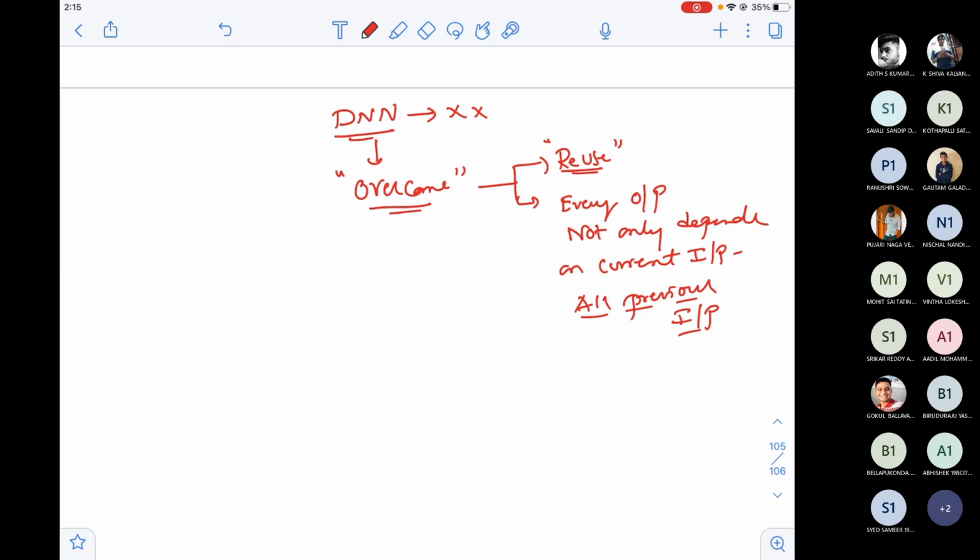So if I'm getting input 3 and I'm getting output 3, the output 3 should not depend on only input 3. The output 3 should depend on input 2, and should depend on input 1. Then only I can judge or predict output 3 perfectly.